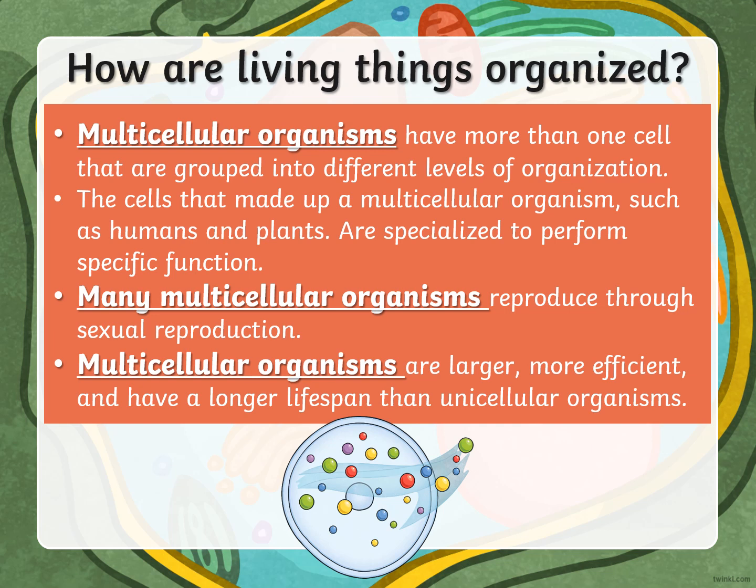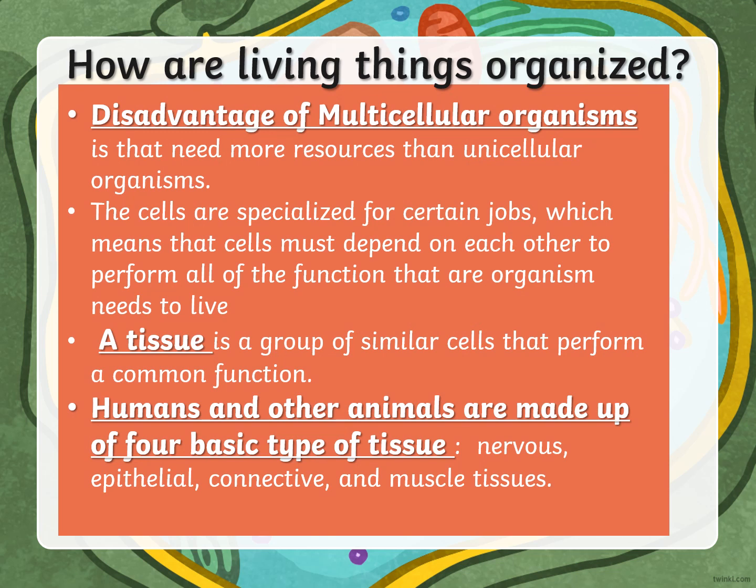So multicellular organisms are larger, more efficient, and longer living than unicellular ones. So now we know the difference between multicellular and unicellular. The unicellular live for a short time and contain one cell. If one cell dies, they die. Multicellular organisms are the opposite. They can be larger, more efficient, and long-lived. Now we know the advantage of multicellular organisms is that they can live for a long time.